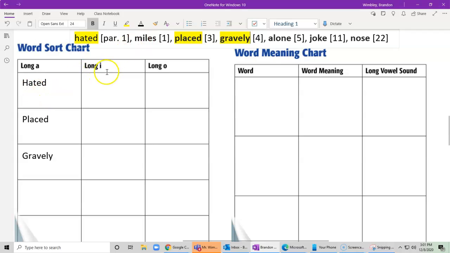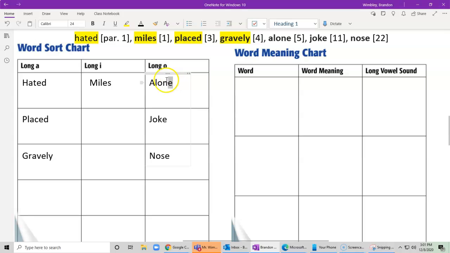So now let's head to this long I one. And font size 24. So miles. I hear that long I in miles, and notice there's an E at the end. Do I see any others that follow that pattern? Alone, joke, nose. Nope, it sounds like those are all long O sounds. So let's head on over. So we have alone. Lone makes that long O sound. Oops. I meant to change this to 24, not delete it. Then we also have what? We have joke. J-O-K-E. And then our final one, we have nose.